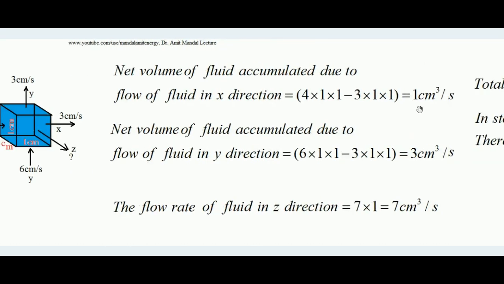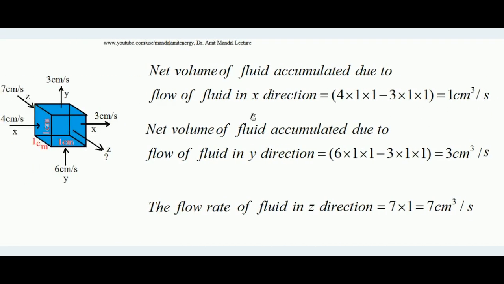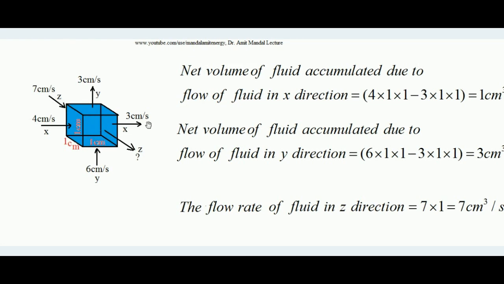Therefore, this much accumulation of fluid will take place. This much, 1 centimeter cube of fluid, will remain inside per unit time, per second. That's it. The accumulation of fluid in x direction we have calculated. Now the fluid accumulation due to movement of fluid in y direction: see, 6 centimeter per second is the entering